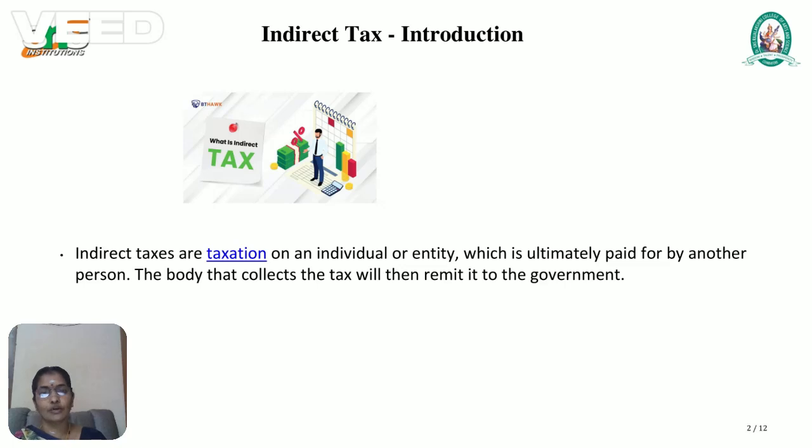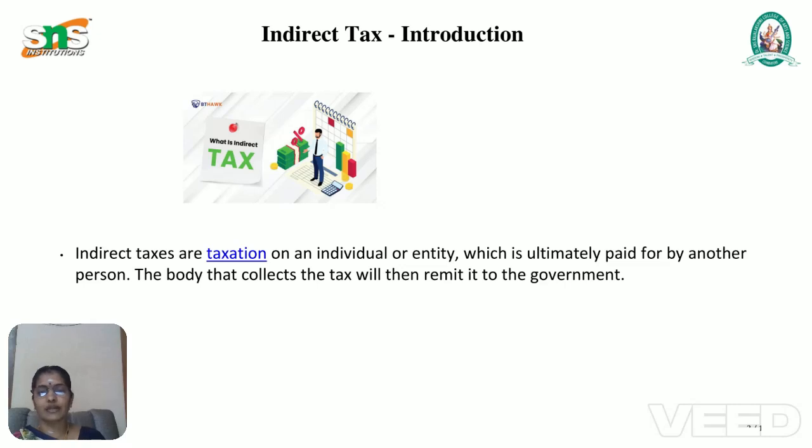In the previous video we discussed direct tax. Direct tax is the tax amount paid to the government based on an individual person's income or a business entity's profit. Based on their income only, they pay the tax to the government directly. Now we have to discuss indirect tax.